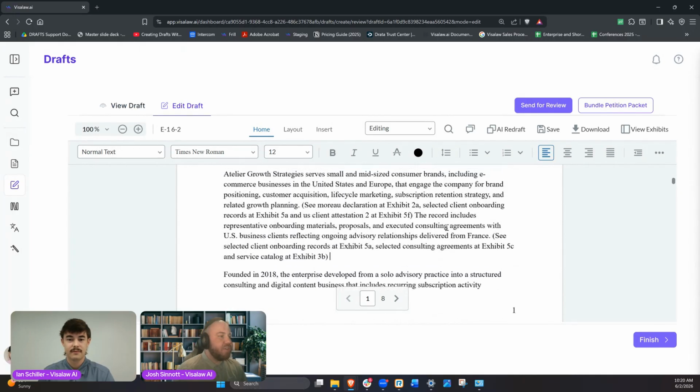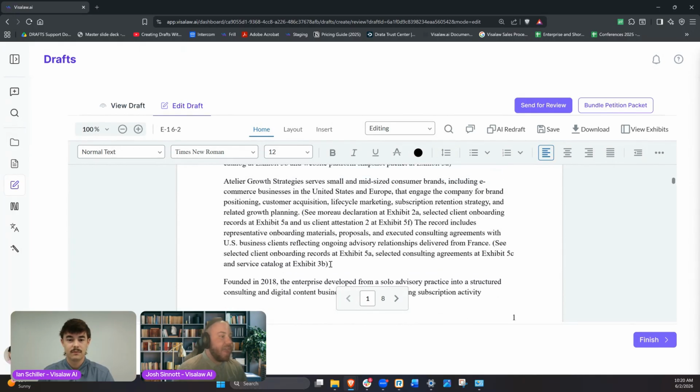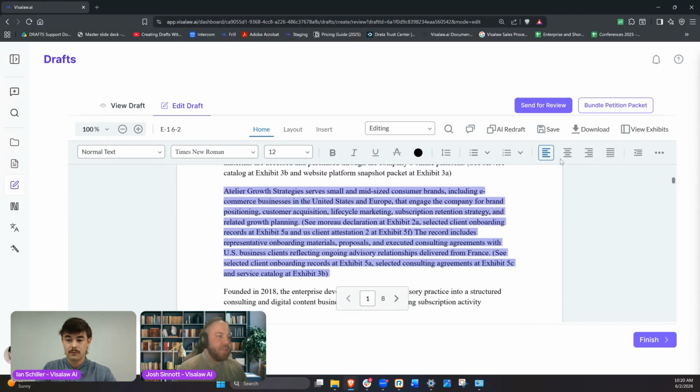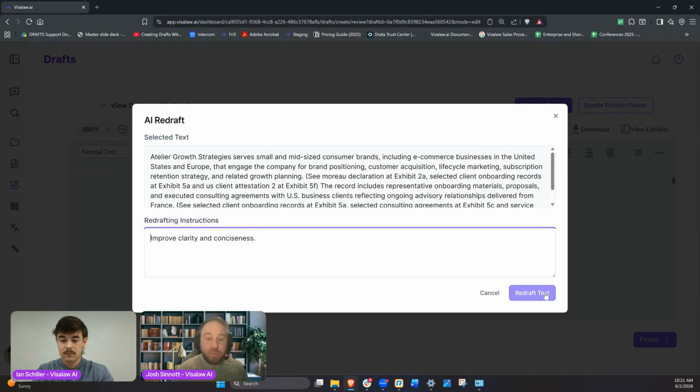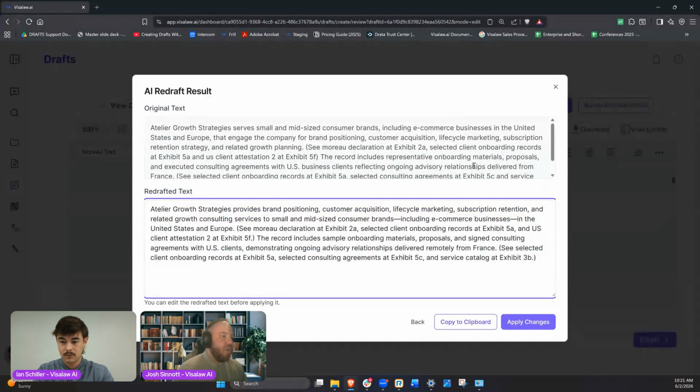One last thing I'll show off before we look at that finalized packet is our AI redraft tool, one of the big things we really like within the system. The AI redraft tool allows you to highlight specific sections of the document. Instead of having to rewrite this by hand, you can give the AI specific instructions, like make this more clear, more concise, or sound more like an attorney, or whatever instructions you want to give it.